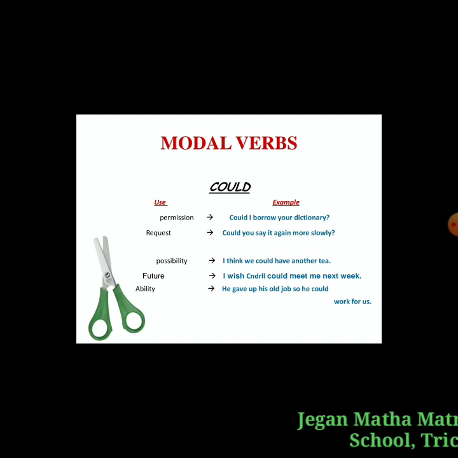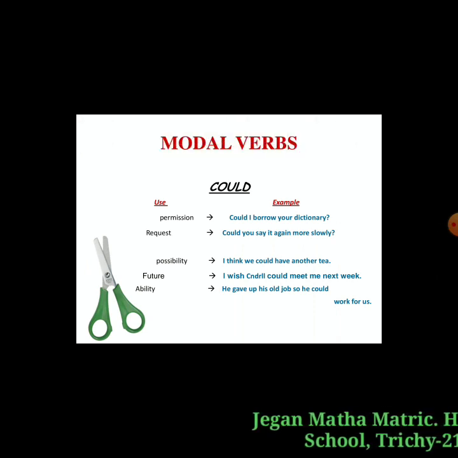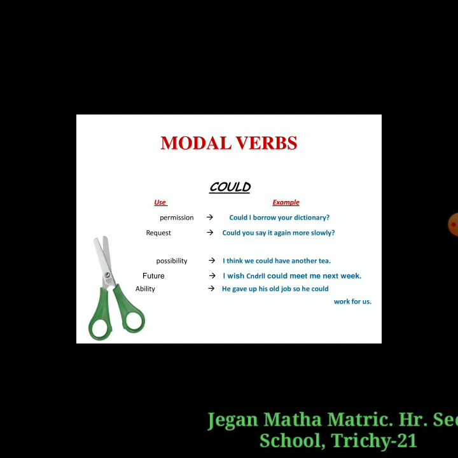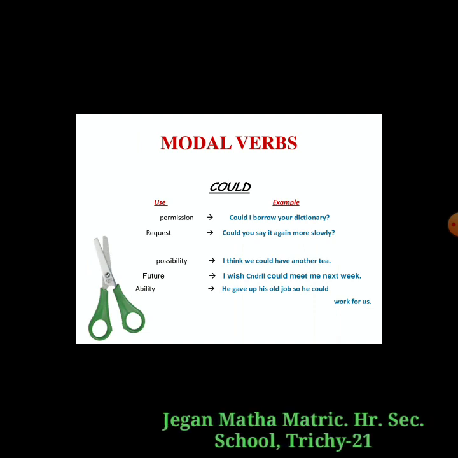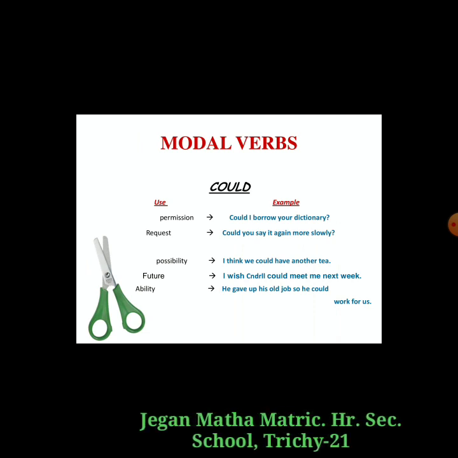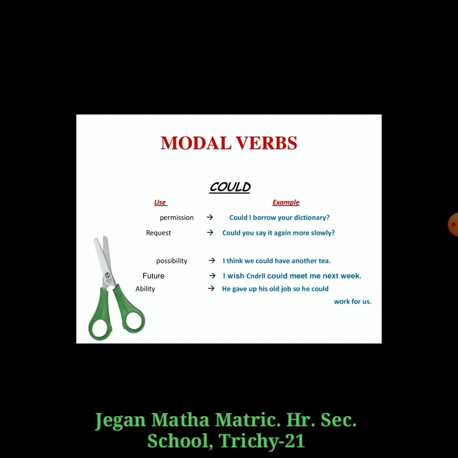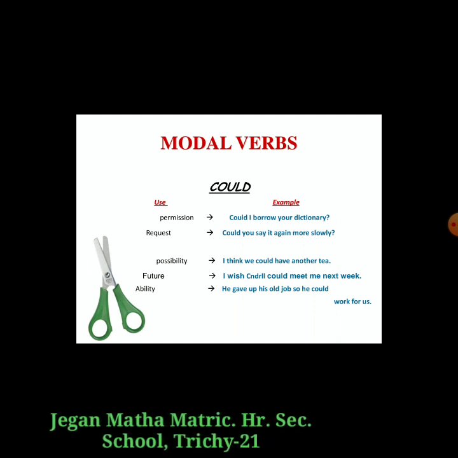Next, would. How will you use would? Permission, request, possibility, future, ability. Permission: Would I borrow your dictionary? Request: Would you say it again more slowly?